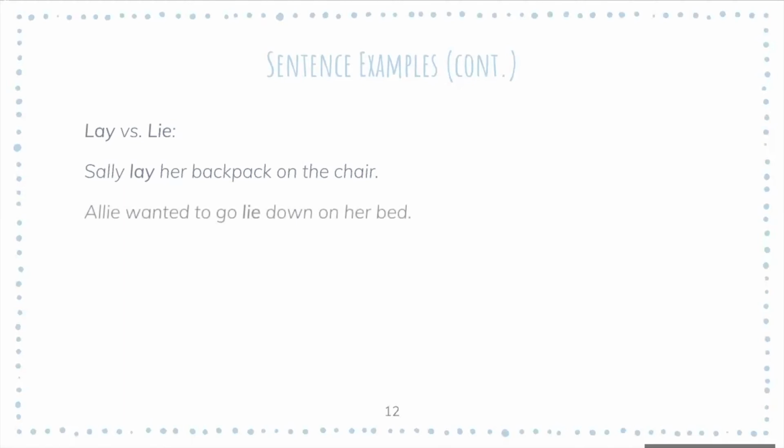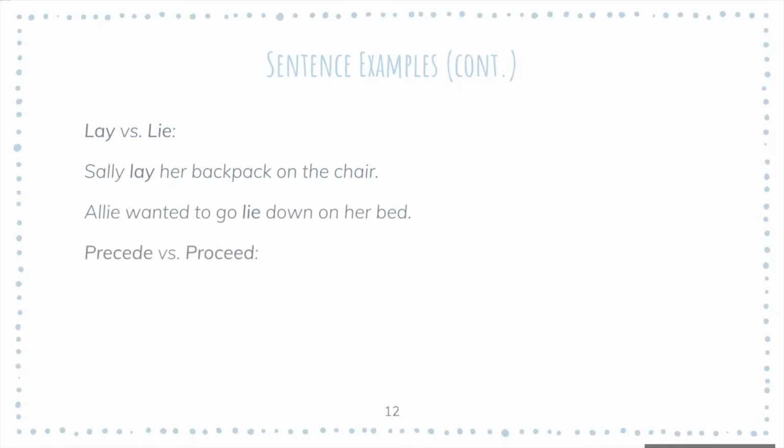So another example is going to be lay versus lie. So these are often confused. An example of lay would be Sally lay her backpack on the chair, because the backpack is going to be the noun. And as we know from 2 slides ago, lay is followed by a noun. Next, an example for lie is going to be Allie wanted to go lie down on her bed. It's not followed by a noun because down is not a noun. So use lie.